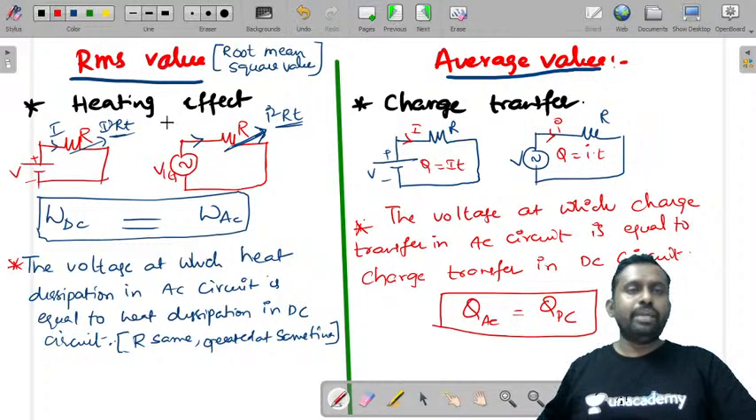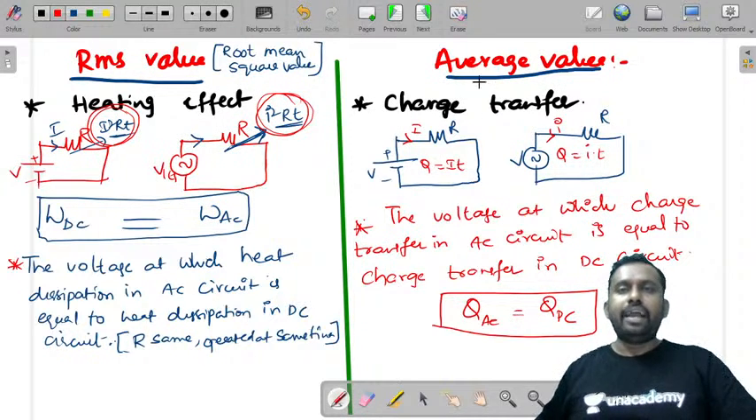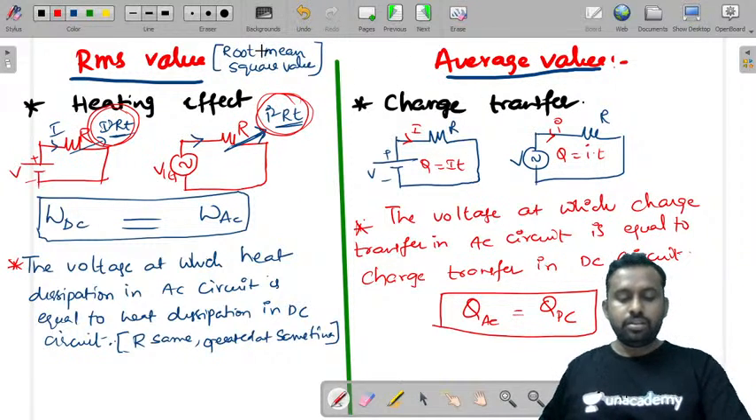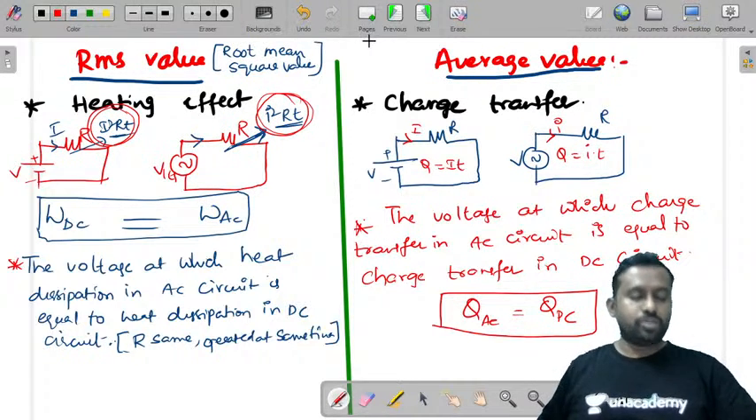This is RMS value. Simply, RMS value is based on heat transfer or heat dissipation, and average value is based on the charge transfer. So the voltage at which heat dissipation in AC is equal to the heat dissipation in DC is called as an RMS value, and the voltage at which the charge transfer in AC is equal to the charge transfer in DC is called as an average value. Hope you are clear with this average and RMS values.